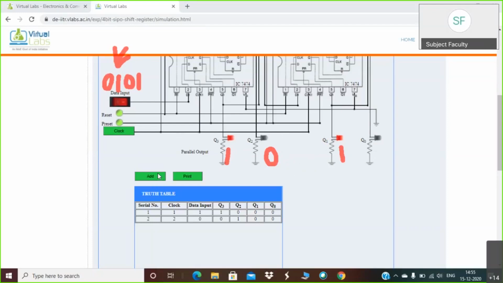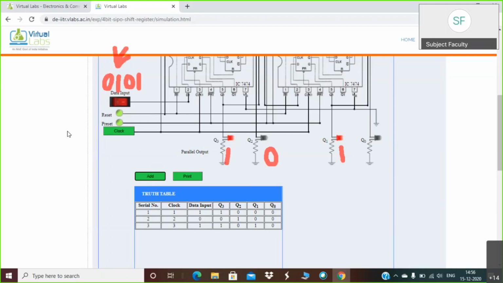Same thing again, I am adding it to the truth table. You can observe the first bit was 1, the next bit was 0, and now the next bit is again 1. This sequence will end in Q3. Q3 will always be equivalent to the data input because Q3 is nothing but a D flip-flop, right? Once Q3 is set, whichever is the value of Q3 will simply shift towards Q2. The value of Q2 will shift towards Q1 and so on.